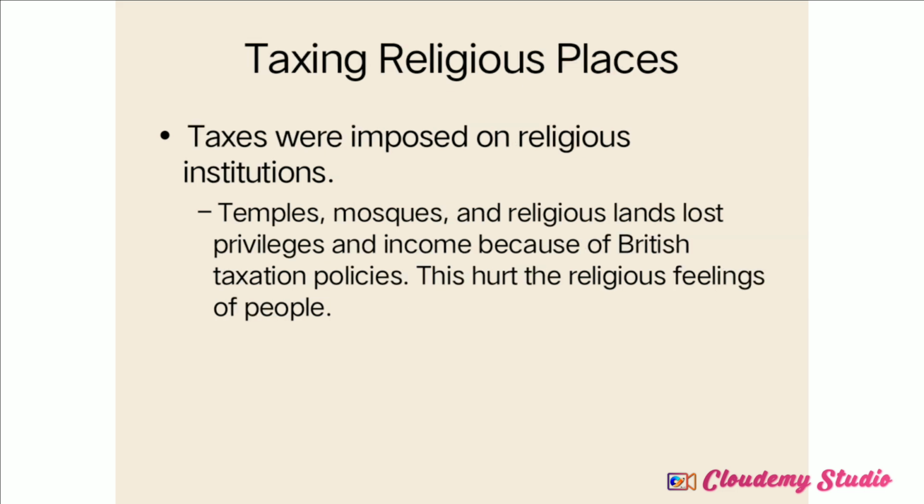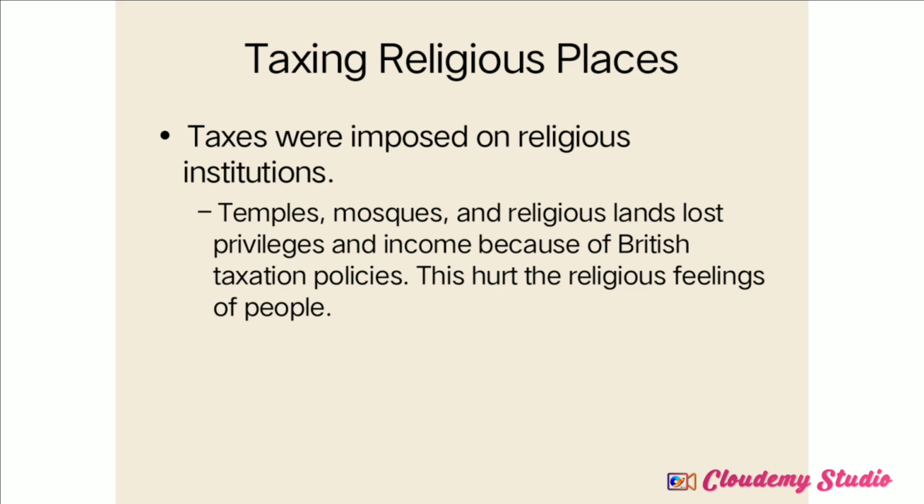So next one, taxing religious places. Religious places means temples, mosques and all, some of the religious lands. All these we are calling religious places. So why did taxing of religious places cause the rise of the revolt of 1857? We can observe that.